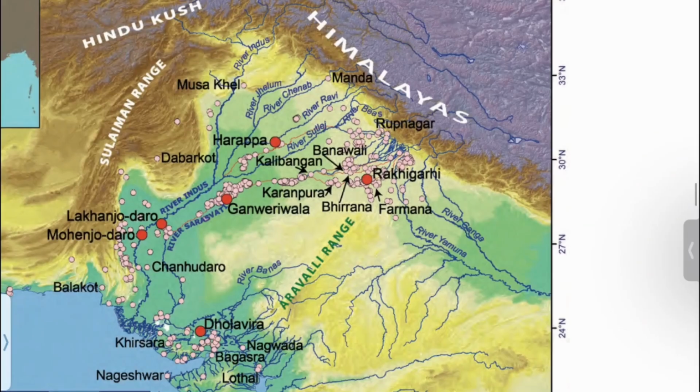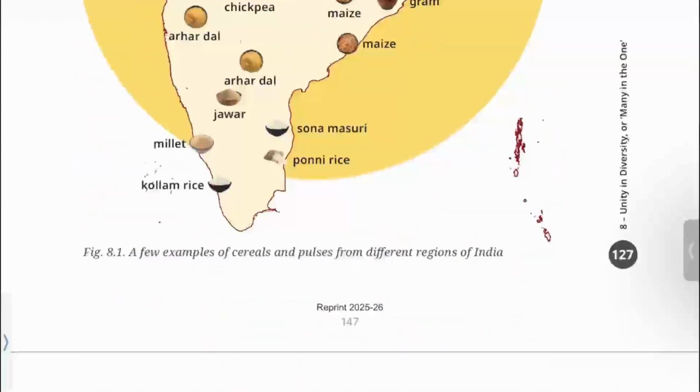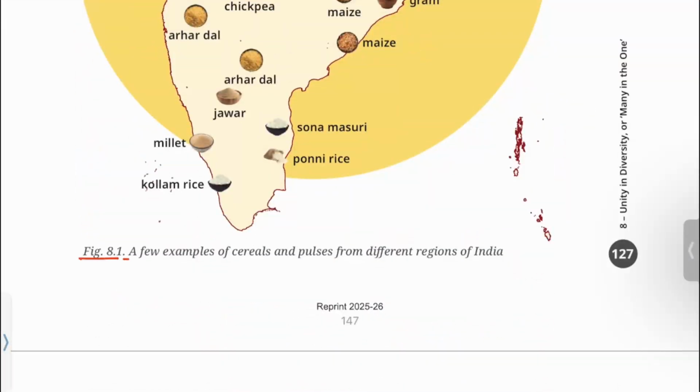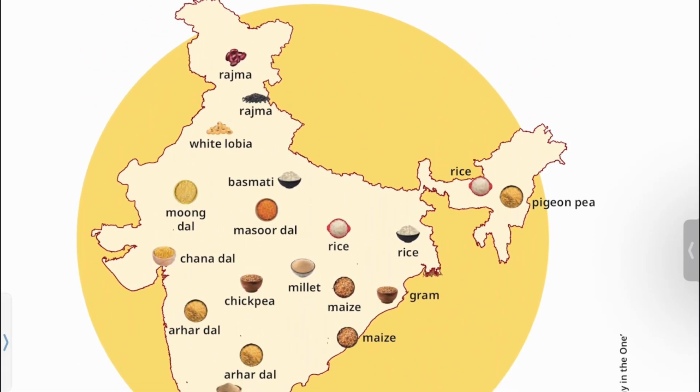Let's move to chapter 8 and see figure 8.1. Figure 8.1, a few examples of cereal and pulses from different regions of India. You can see a thematic map here showing examples of cereals and pulses from different regions of India.